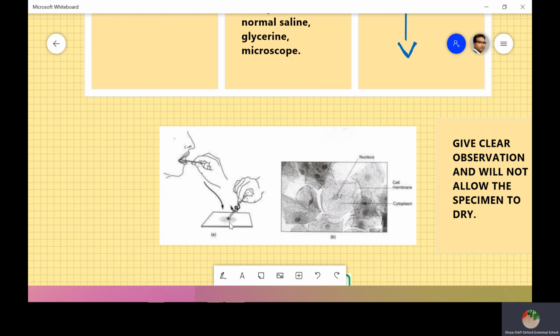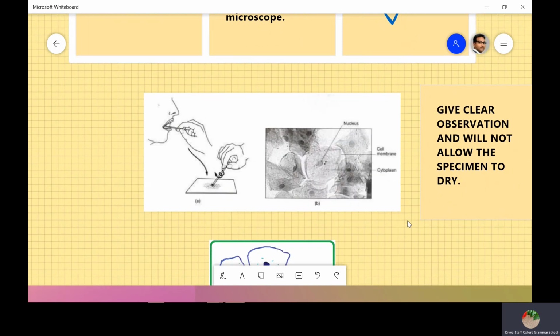Glycerin is for clear observation, and it will not allow the specimen to dry. Specimen is the tissue or the material which you are about to observe. After that, cover it with a cover slip in order to avoid air bubbles. Slowly you need to press the cover slip, not very hard. Just with a needle you need to press the cover slip. That's it. Then observe it under the microscope.